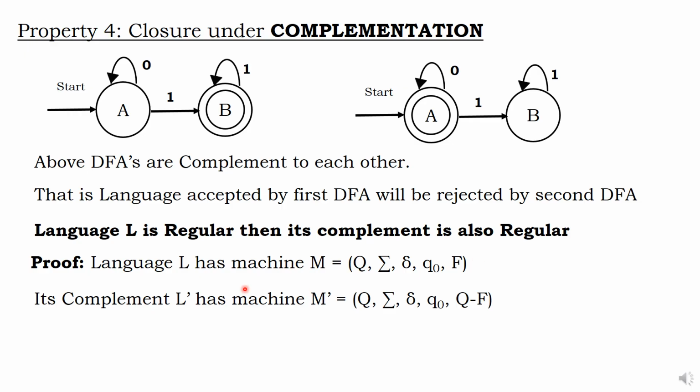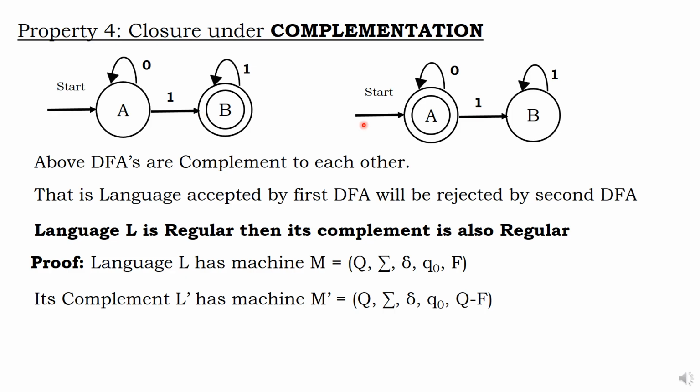Now, what is the statement here? Language L has a machine equation Q, Q naught, F, sigma with 0 and 1, and delta, the transition. If you give A a 0, it goes to A. This is called delta. Q naught is the initial state A. F is the final state, that is B. The machine equation for L is possible. What is the machine equation for L dash? Possible.